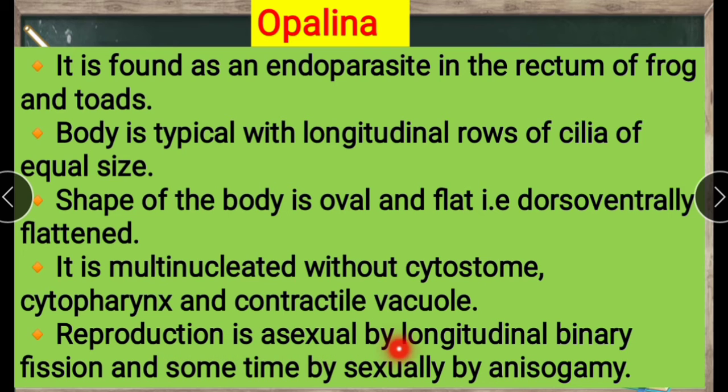Reproduction is asexual by longitudinal binary fission, and sometimes bisexual by anisogamy. What is meant by anisogamy? It is sexual reproduction by the fusion of dissimilar gametes, which differ in size, shape or form.